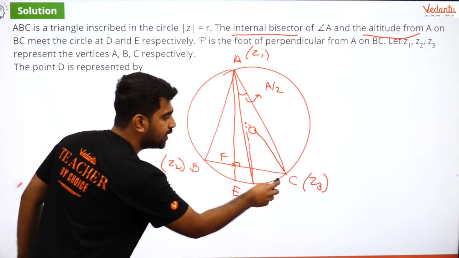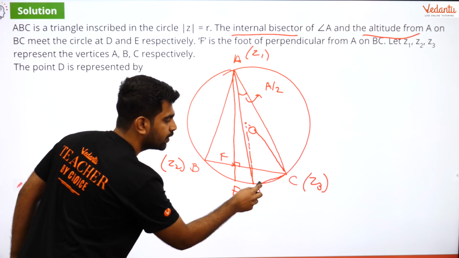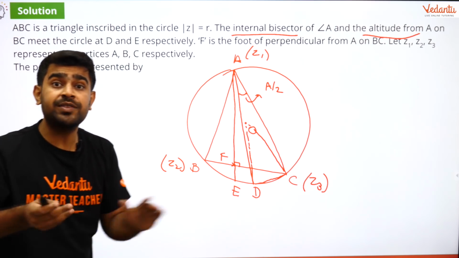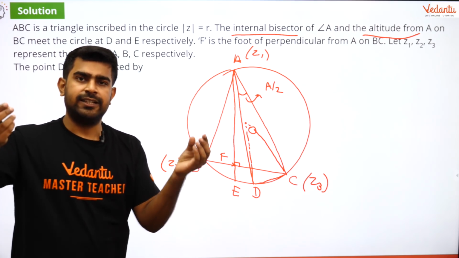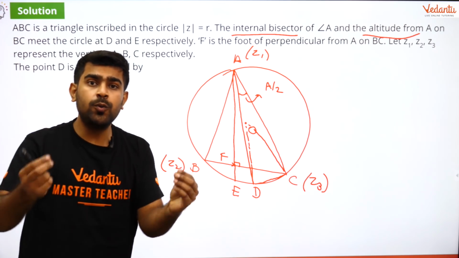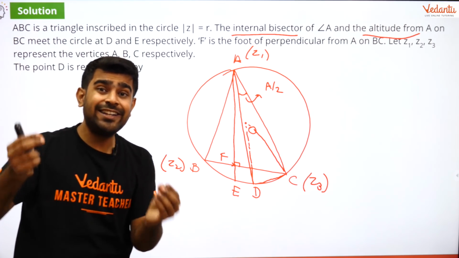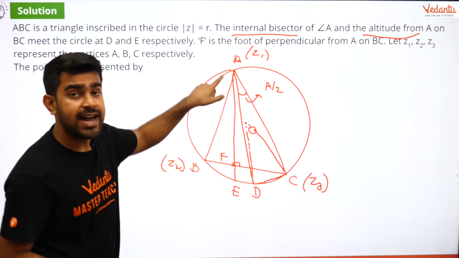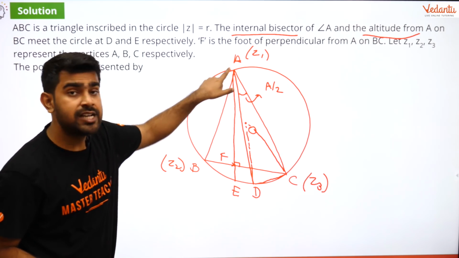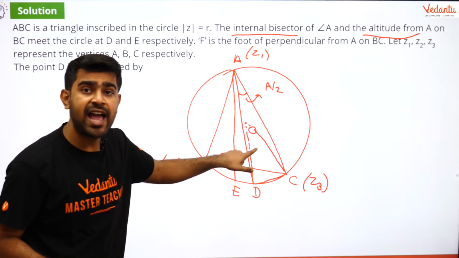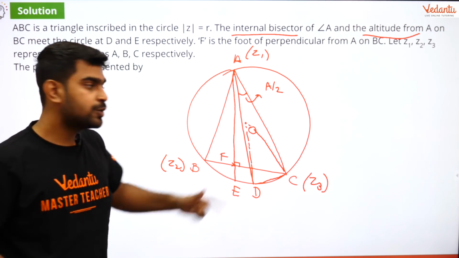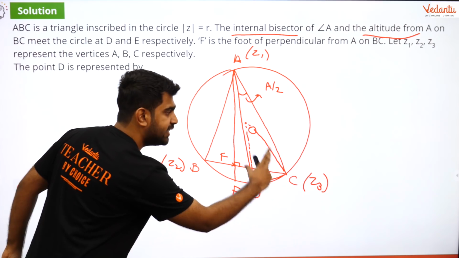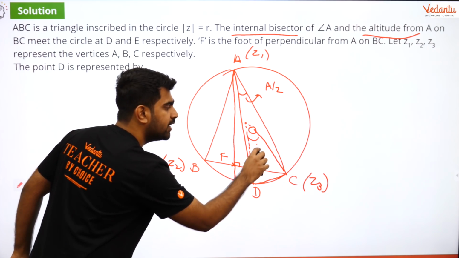Now look at the chord CD. Now CD is a chord of the circle, right? Because CD is a line joining 2 points on the circle. So if I treat CD like a chord, I know that angle subtended at the circumference is half of the angle subtended at the center. So the angle subtended by CD at the center will be what?